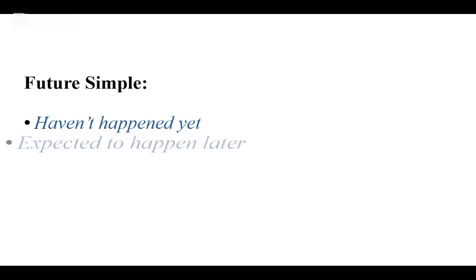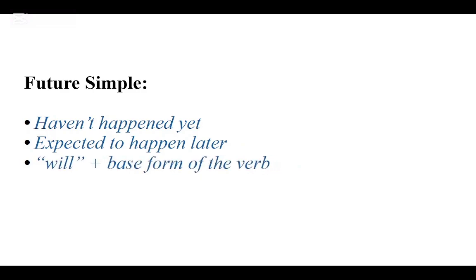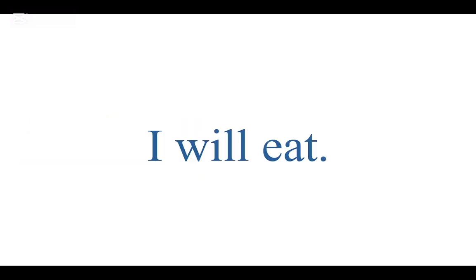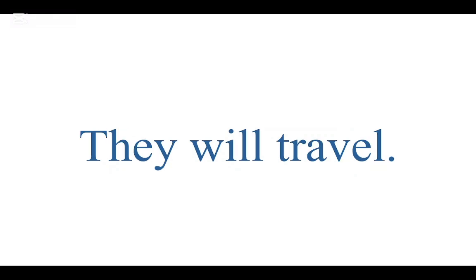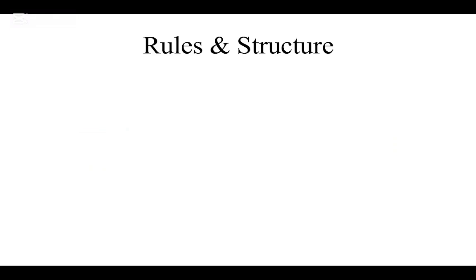So let's jump in. The future simple tense is used when we want to talk about things that haven't happened yet, but we expect them to happen later. And the great thing is it's really easy to form. We just use will with the base form of the verb. So, I will eat, you will study, they will travel. No need to change the verb itself. Simple, right?